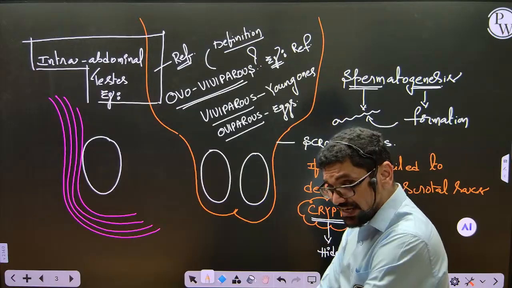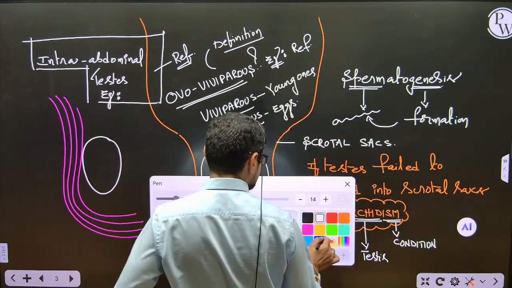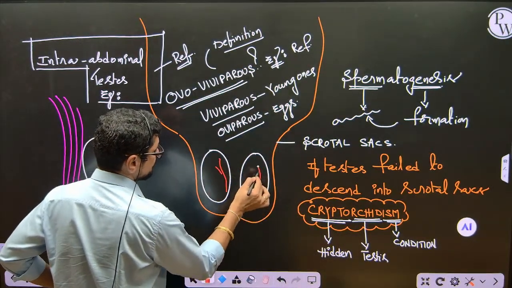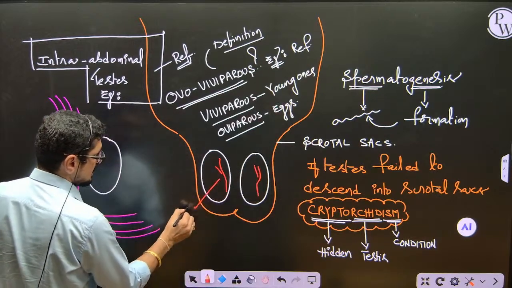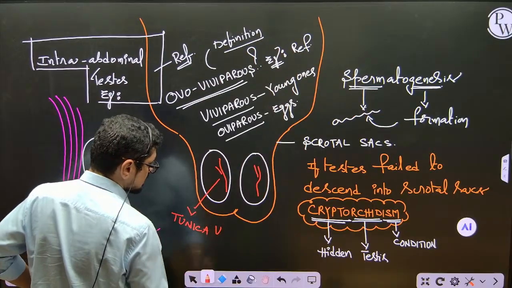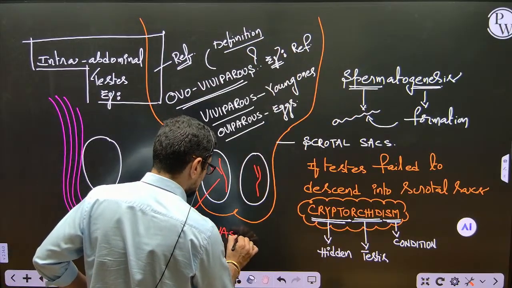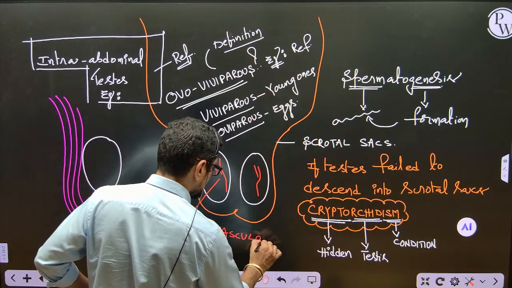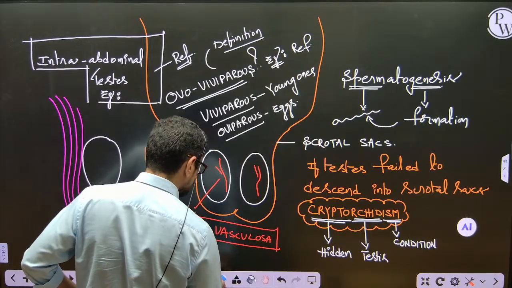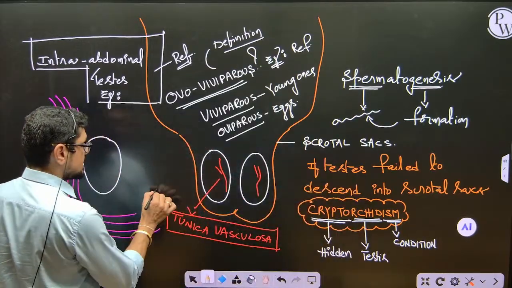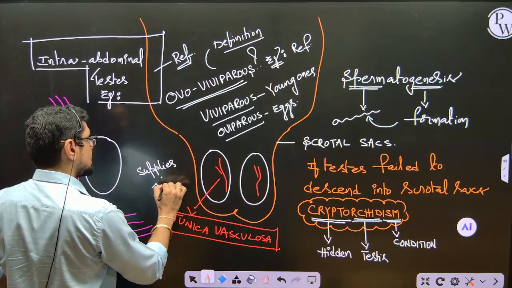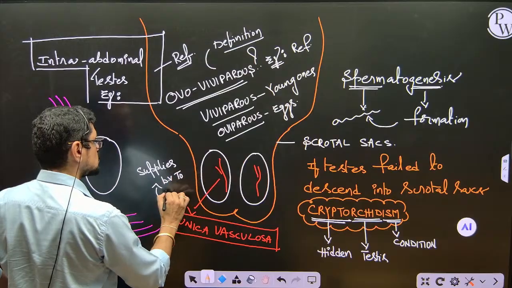And then testes are very sensitive. Why? Because blood vessels are also present here. The layer which supplies blood vessels to the testis is tunica vasculosa, V-A-S-C-U-L-O-S-A. Tunica vasculosa is nothing but a layer which supplies blood vessels to the testis.